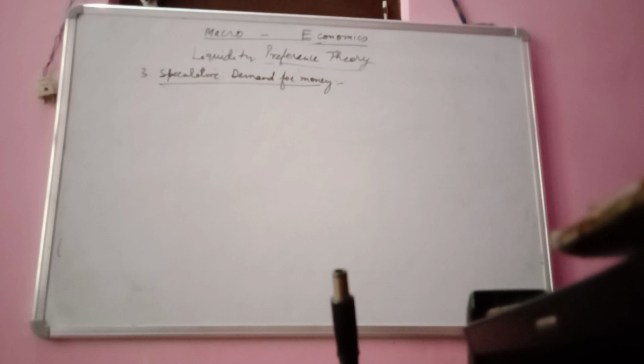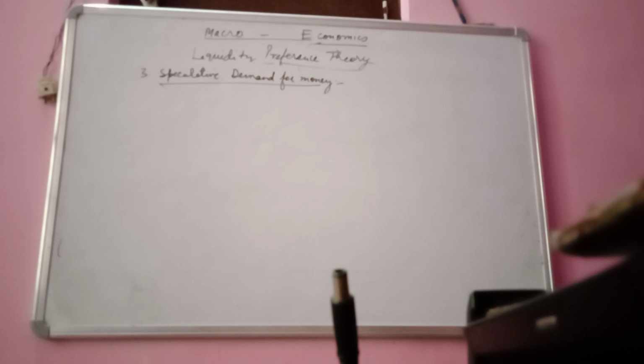When they utilize their money for buying and investing in the asset market, those who hold the money for speculative purpose assume a risk of losing interest on the ideal cash balance.